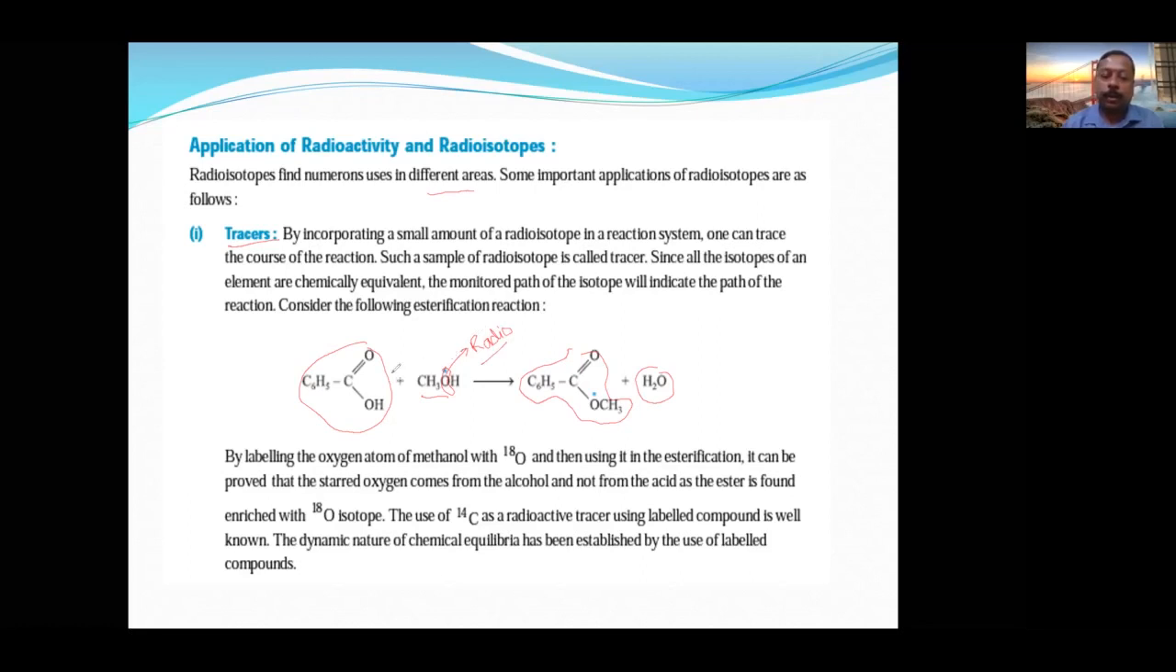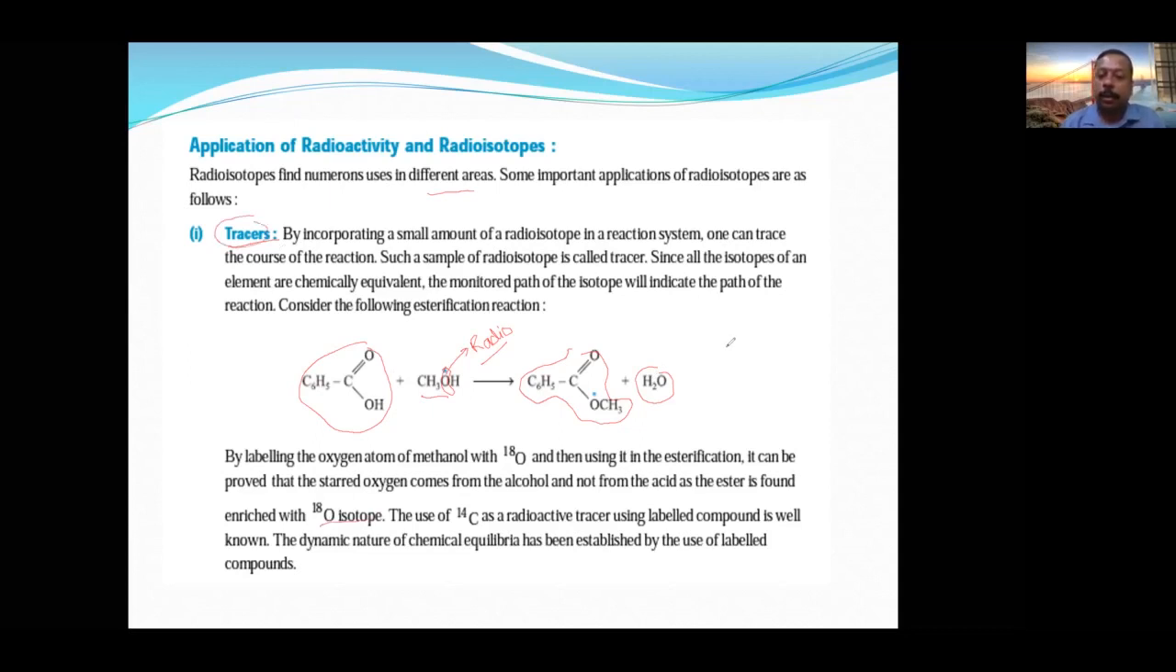Then the carboxylic acid plus the alcohol will react with each other to form the ester. Now, if the alcohol's oxygen is radioactive, and it stays with the ester, not with the water, then the water coming out will not emit radioactive radiations. If it is with the water, then the water coming out will start emitting radioactive radiations. Like that, we can find out the mechanism. Finding out the mechanism this way is called a tracer.